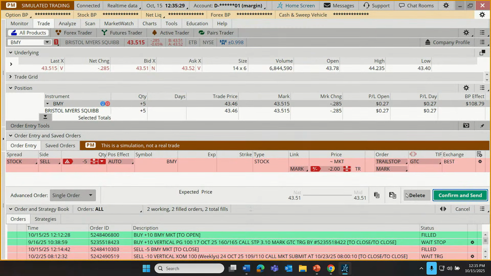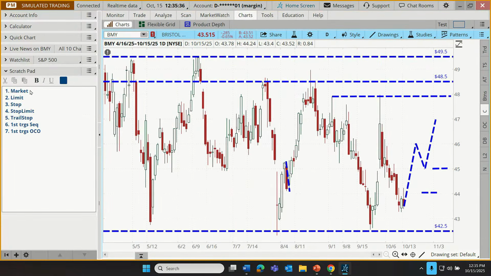So those are 5 individual order types that we've now learned, but we have a couple of others that I wanted to introduce you to. We've done market, limit, stop, stop limit, trail stop, but we don't have to put in orders sequentially. In other words, I don't have to place a buy order, make sure that it gets filled, and then put in a sell order. We can actually put those on the same order ticket.